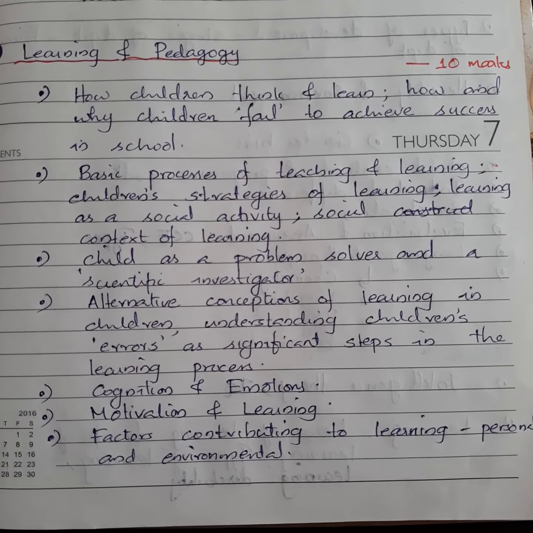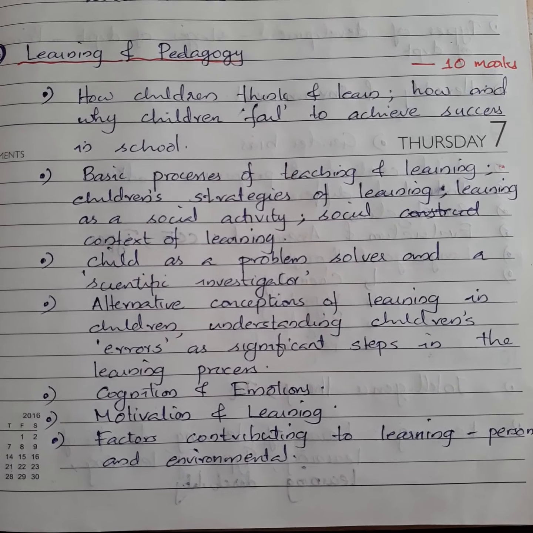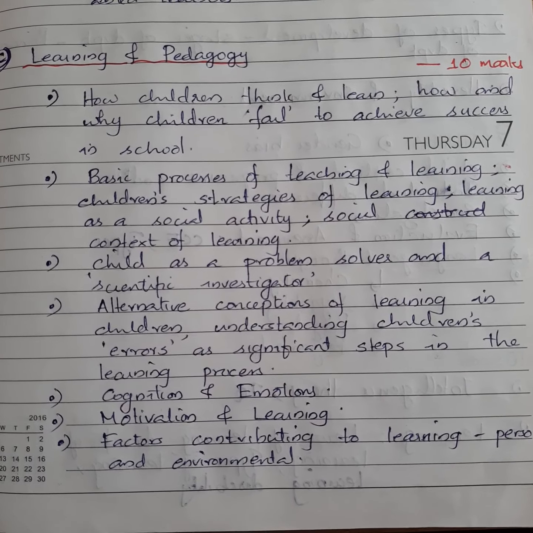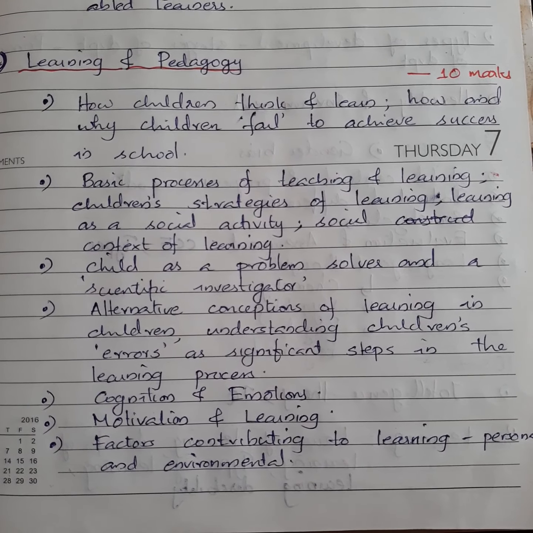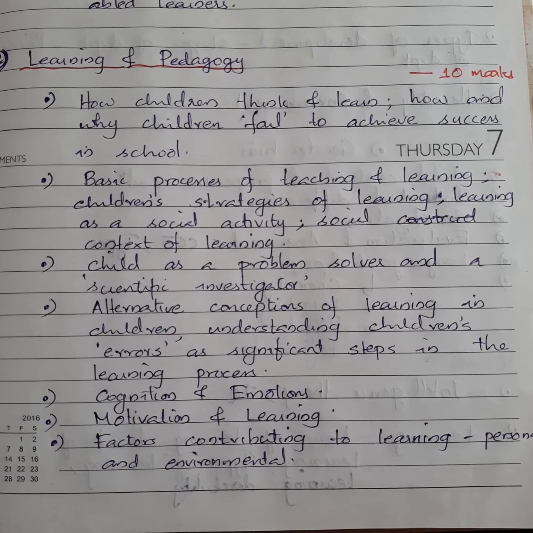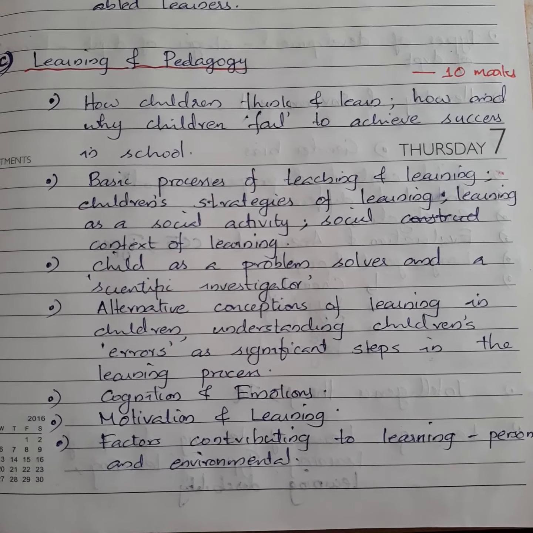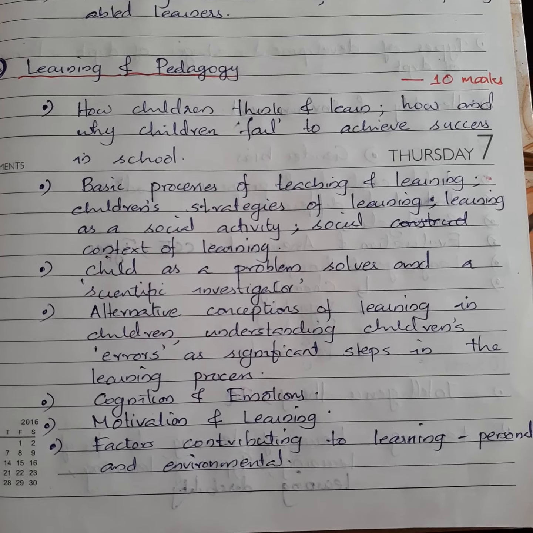Next is child as a problem solver and a scientific investigator. Next one is alternative conception of learning in children, understanding children's errors as significant step in the learning process.